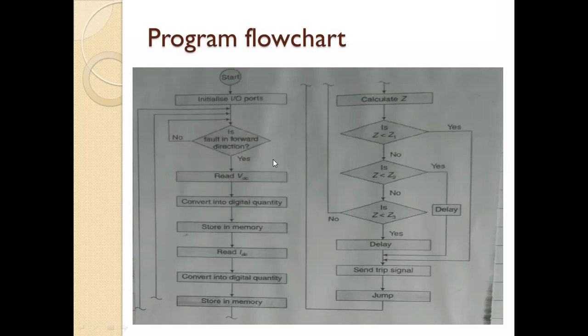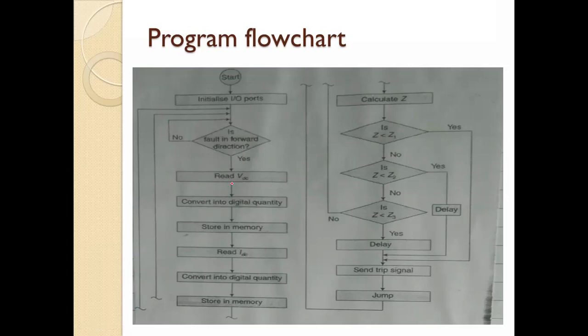Whatever fault has occurred, is that fault in the forward direction? If the fault is in the forward direction, then read the VDC, meaning we check VDC, then convert it into a digital quantity.